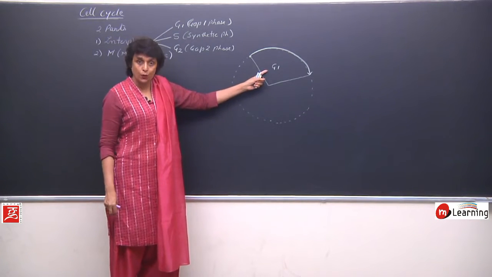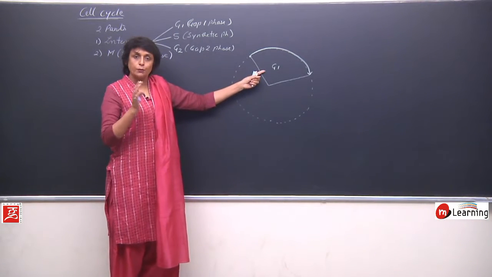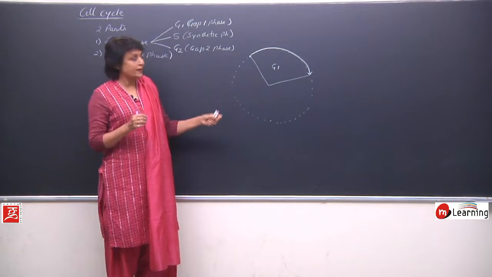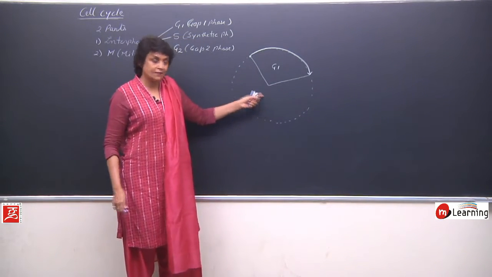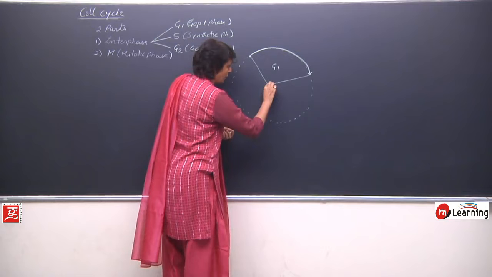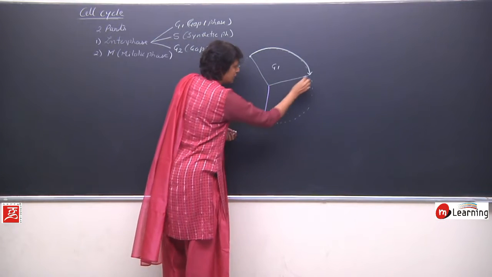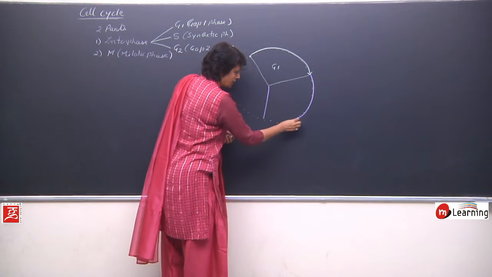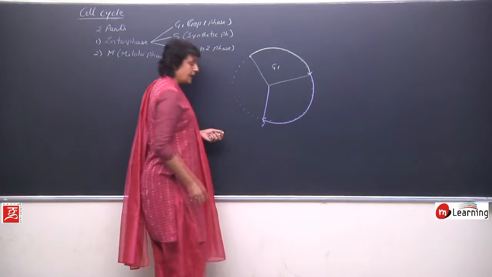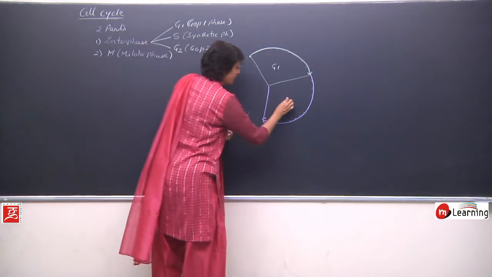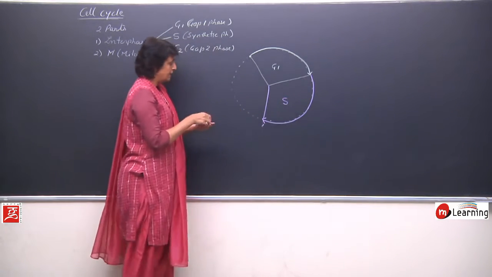It is gap 1. Now whatever changes take place actually prepare the cell for the next phase. The next phase here is S phase. So after this all those events which take place will be during S phase. So this is S.